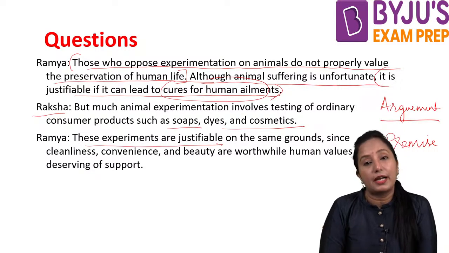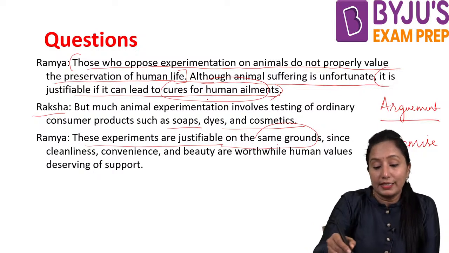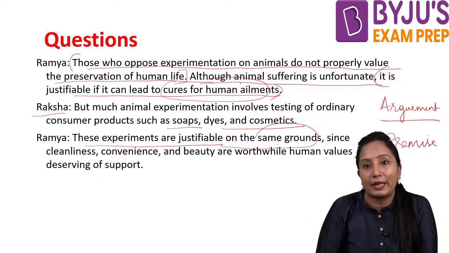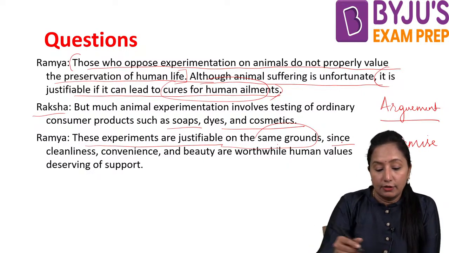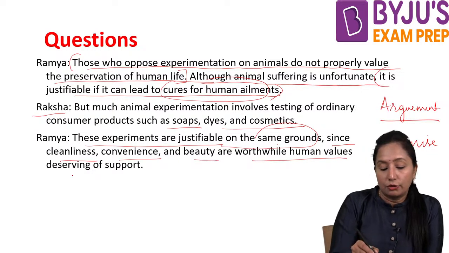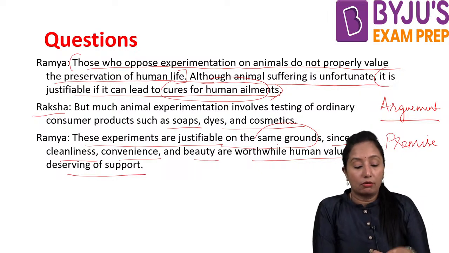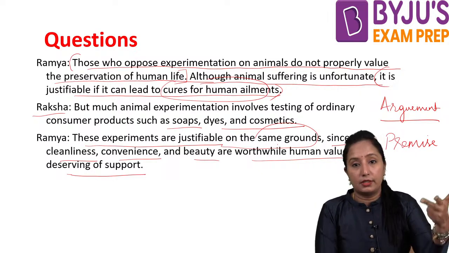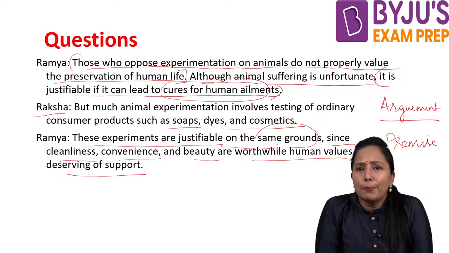These experiments are again justifiable on the same grounds, it seems. On what grounds? If there is a solution for human pain and ailments, in the sense of health issues. But she is saying that on the same grounds it is justifiable, since cleanliness, convenience and beauty are worthwhile human values deserving of support. So now she is saying that, because we need cleanliness, convenience and beauty, that will be worthwhile for human values. Now you people think where she is going wrong here.